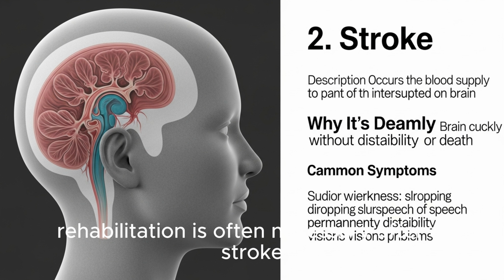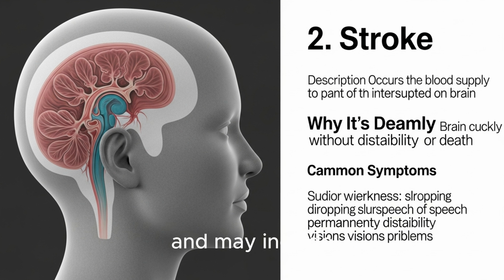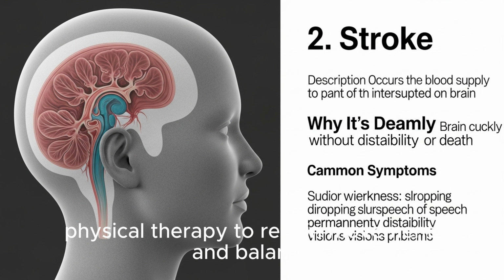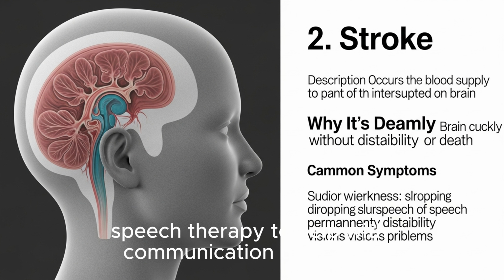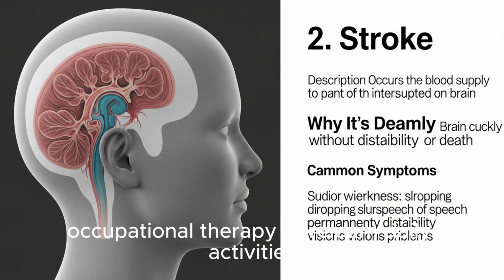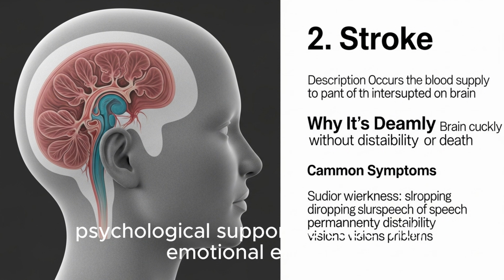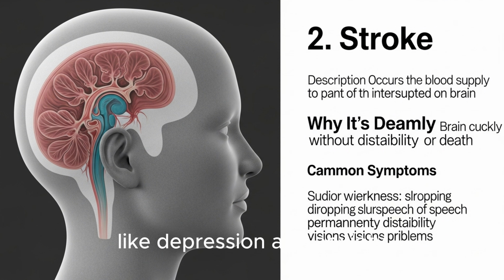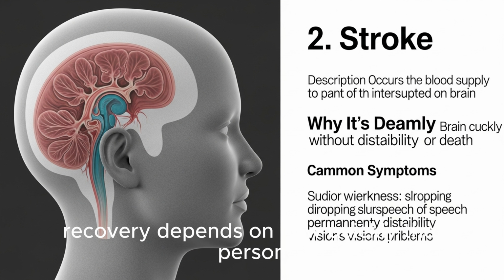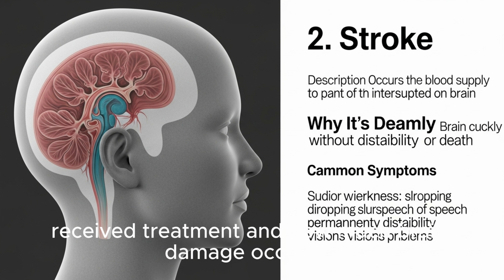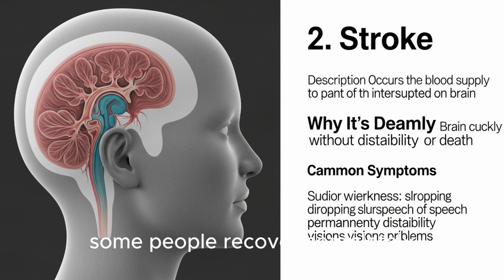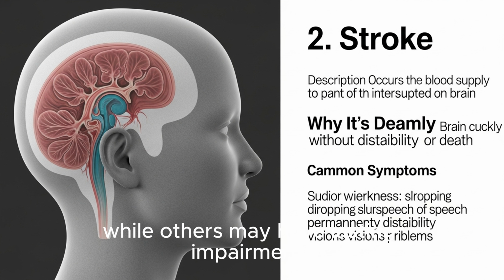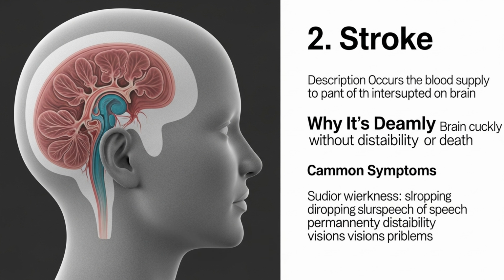Rehabilitation is often necessary after a stroke and may include physical therapy to regain movement and balance, speech therapy to help with communication difficulties, occupational therapy to relearn daily activities, psychological support to cope with emotional effects like depression and anxiety. Recovery depends on how quickly the person received treatment and how much brain damage occurred. Some people recover completely, while others may have lasting impairments.